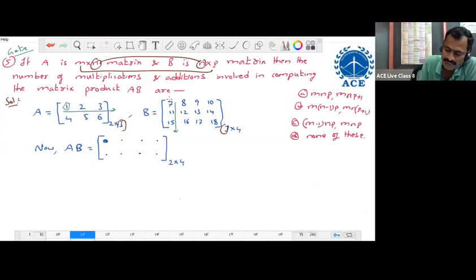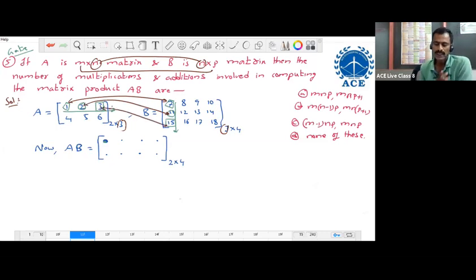Corresponding elements. First elements product. Next, second elements product. Third elements product. Now, to find the first element of this matrix, we require the product of these two, product of these two, product of these two only. That is like this: 1 into 7 plus 2 into 11 plus 3 into 15 only.